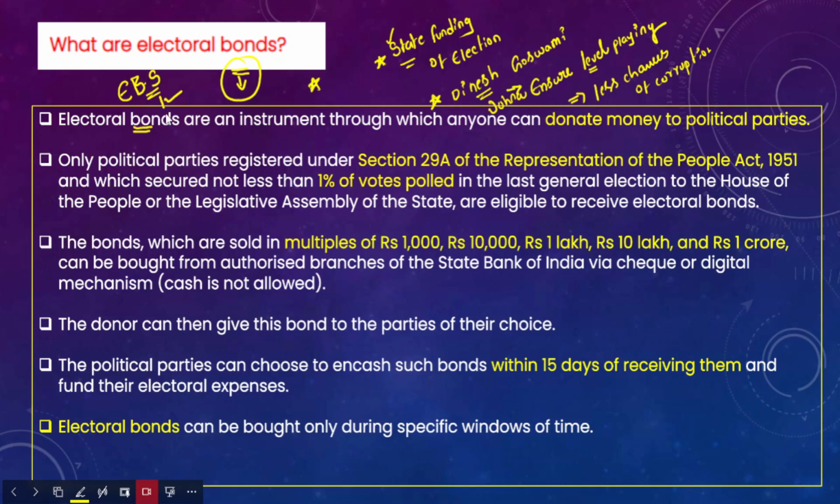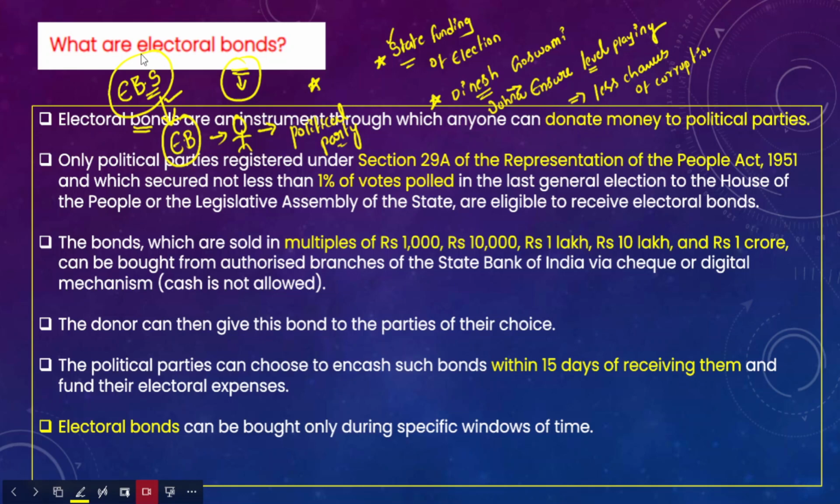So the electoral bond scheme issues electoral bonds. Now one citizen can purchase these electoral bonds, and then he can submit these electoral bonds to a particular political party of his choice. So in India, this is how the political parties are actually funded through the electoral bonds scheme. I hope you have understood the concept behind this.